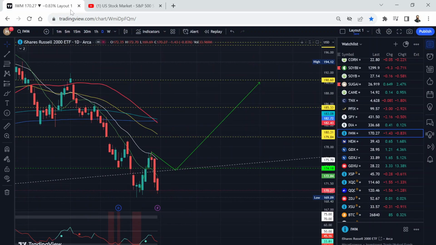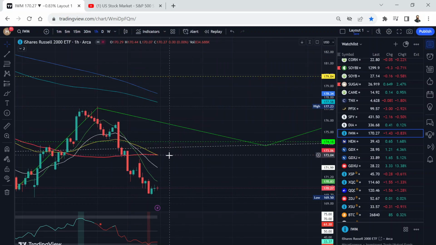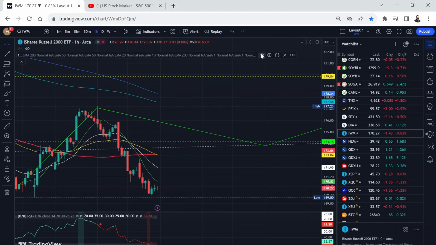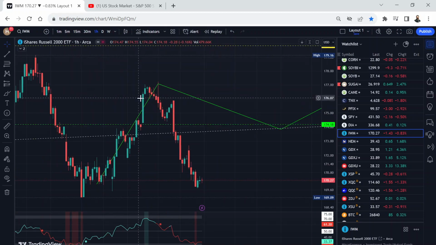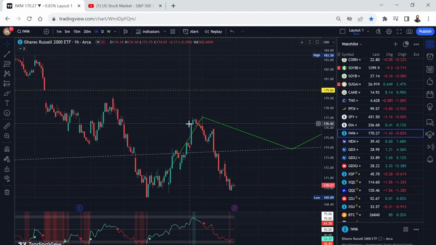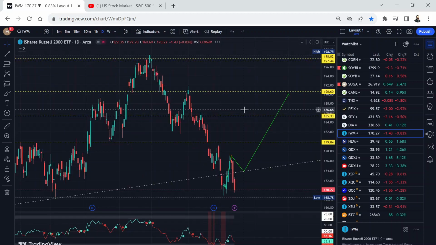IWM Russell, let's go to the 1 hour chart. Same thing here. Let me hide these EMA lines. It's clear that we can see this gap was here, gapped up on basically the 10th of October, and then we filled this gap. So I can delete this gap. You can see how nicely gaps are filled. And let's go back to the daily chart.